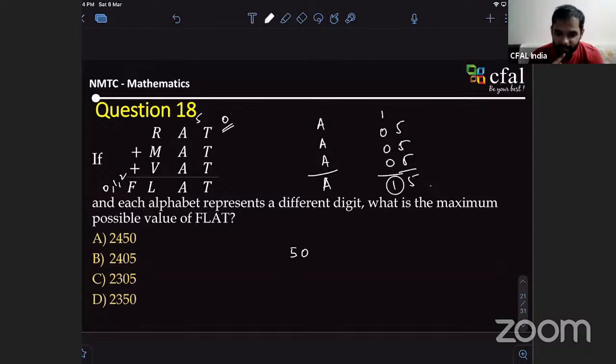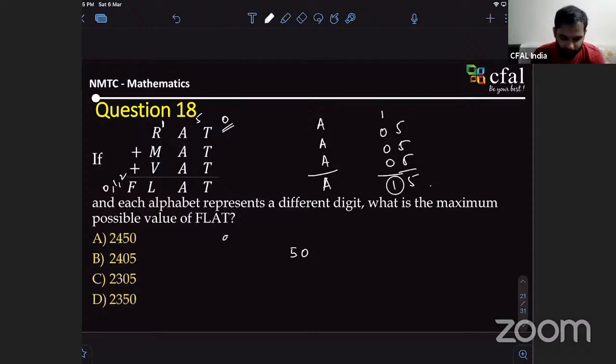Oh, okay, sir. Yes, that's the analysis we did. Because with 5 we're getting a carry and it's spoiling the structure of A, right? What we did is we put T equal to 0. That's the only case possible. Because T is 0, now A has only one possibility. A should be 5. So now from that we're going to get a carry. Now we have to figure out these different options. Okay, what next? Sasmit was continuing. Sir, the maximum possible value, so 9, 8, and 7.